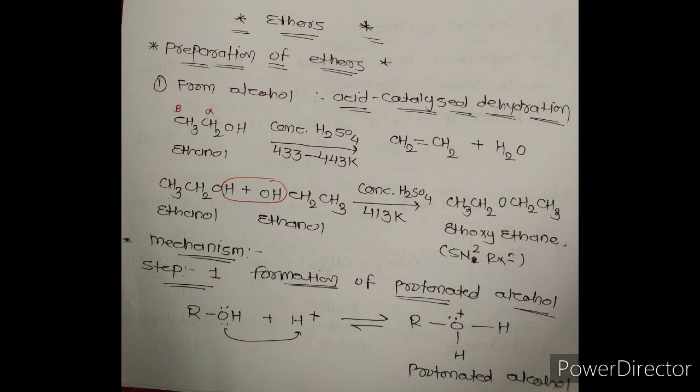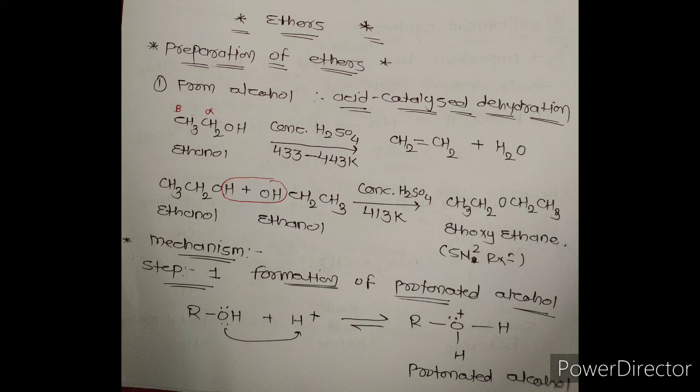Next reaction: when 2 moles of ethanol react in the presence of concentrated H2SO4 at 413 Kelvin temperature, then ethoxyethane is obtained. Here a water molecule is eliminated and we get an ether compound. If we use 1 mole of alcohol in the presence of H2SO4, it gives alkene, while 2 moles of alcohol in the presence of H2SO4 give us an ether compound, which is an SN2 reaction.